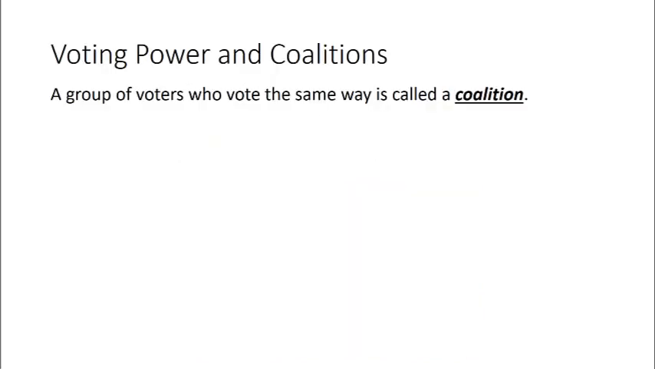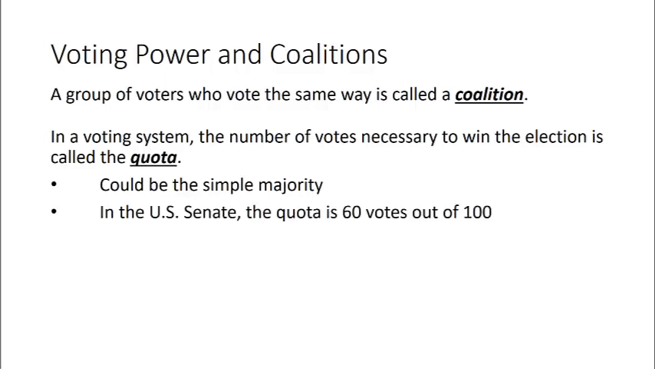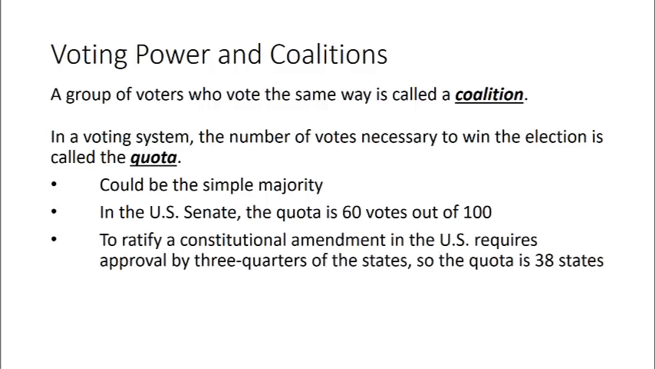A group of voters who vote the same way is called a coalition. In a voting system, the number of votes necessary to win the election is called the quota. The quota could be a simple majority. In the U.S. Senate, the quota is 60 votes out of 100.